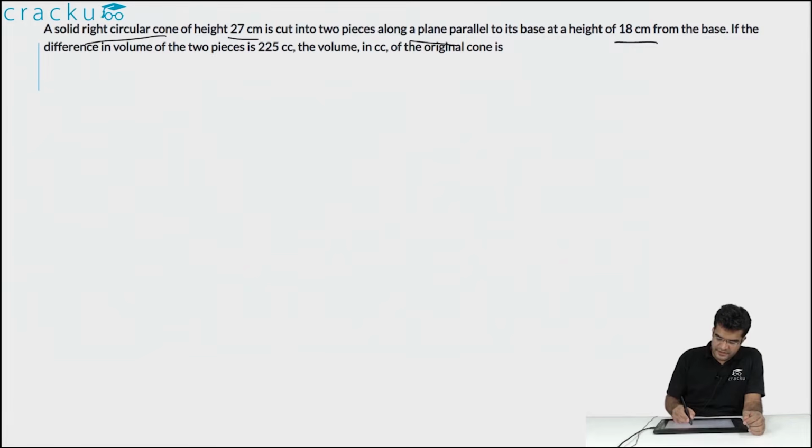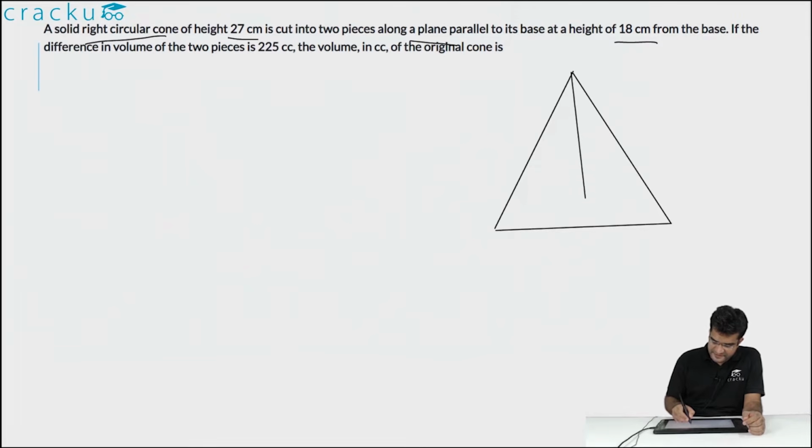So let us look at the cone. Say this is the cone in 2 dimensions. The height of this cone is given to us as 27 centimeters. So let us draw a line from the apex to the base. This height is equal to 27 centimeters. Now, it was cut into two parts at a height of 18 centimeters from the base.